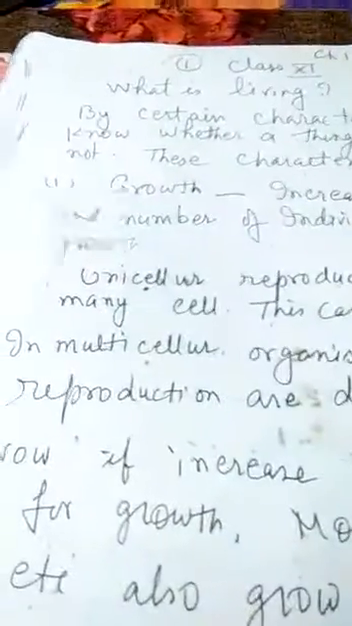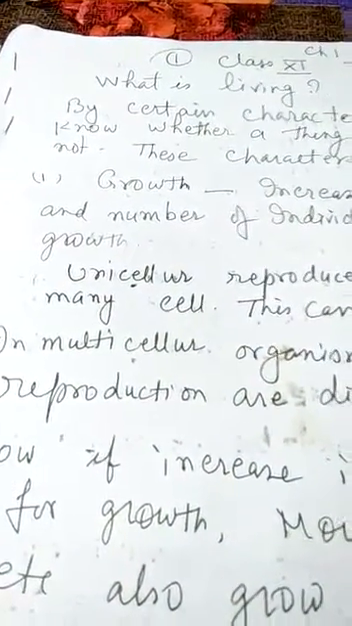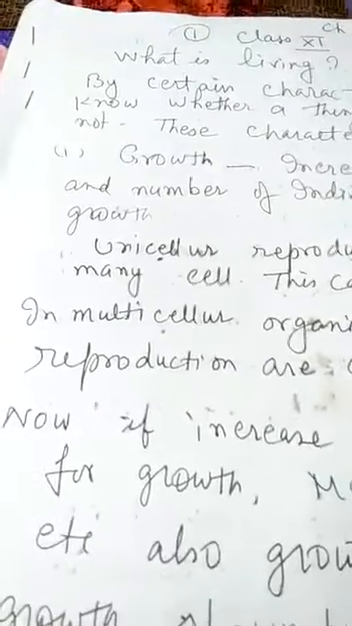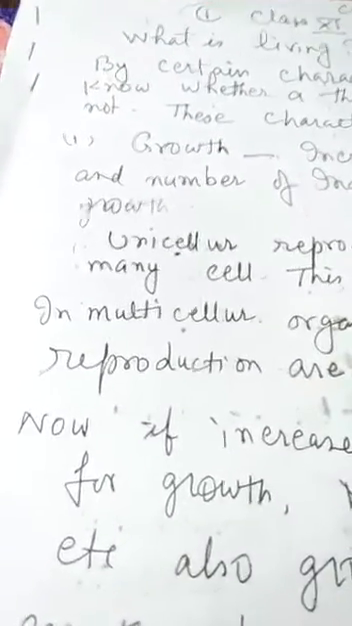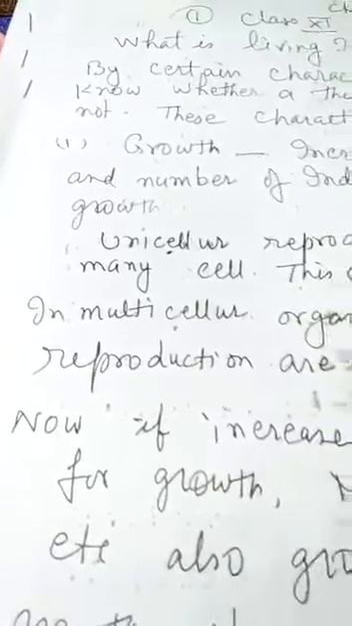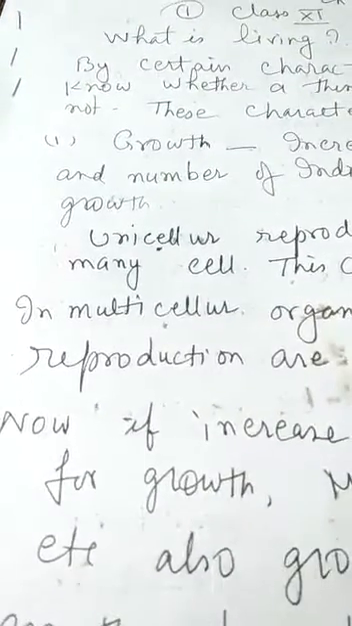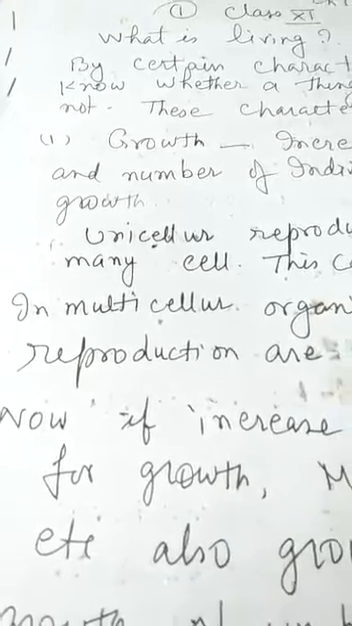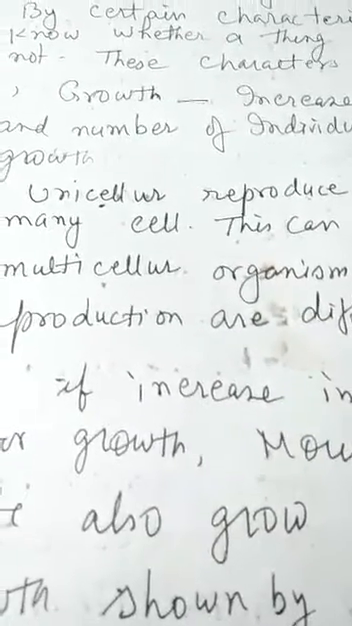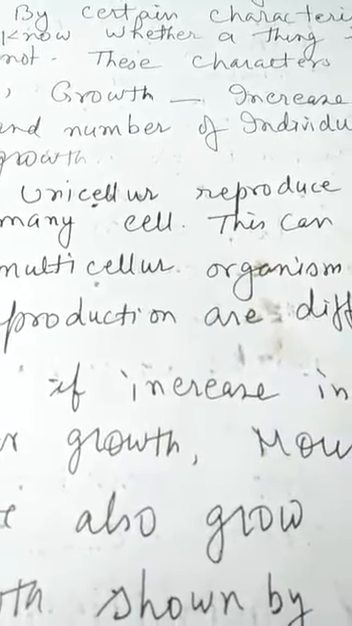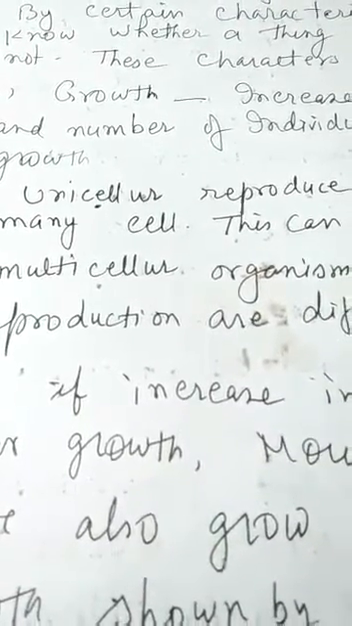Today I revise chapter 1, The Living World, class 11. So, what are called living? First of all, this puzzle is there: whom we can call living and whom we can call non-living. Now, there are certain characteristics. By knowing those characteristics only, we can say whether a thing is living or non-living.